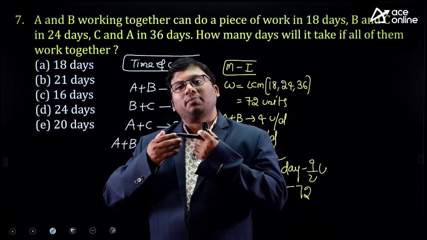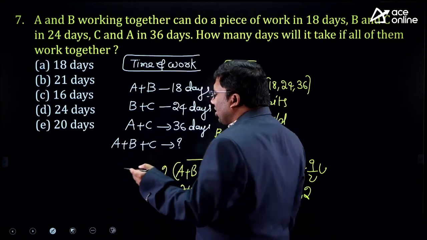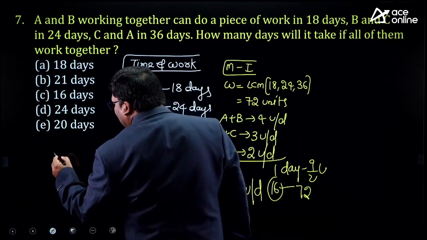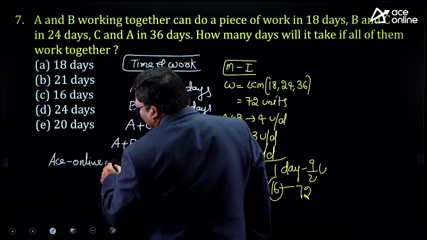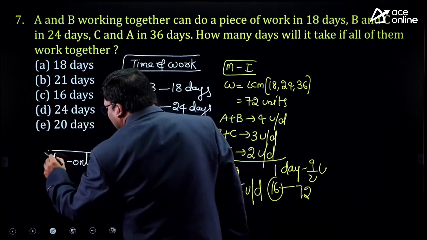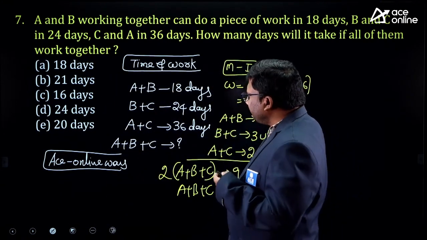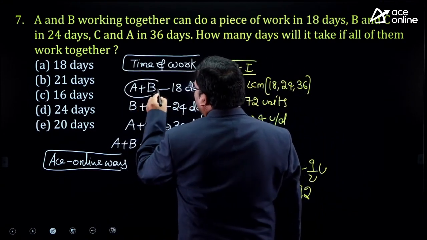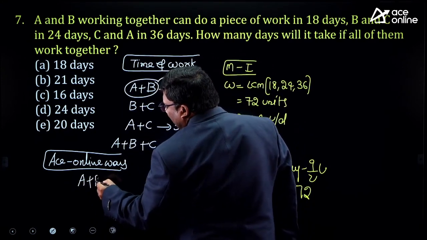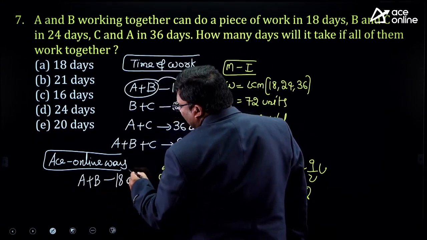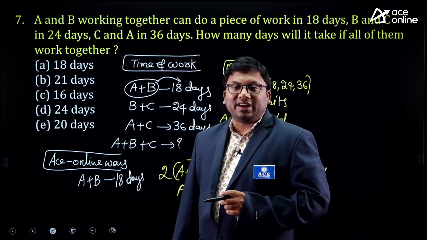You are just going by the approach that is taught. You are actually not thinking about the question in a logical way. If this question is asked to you, how should you solve it in a logical way, the ACE online way? Think logically, sir. If A plus B are working together, two people, and completing the work in 18 days,